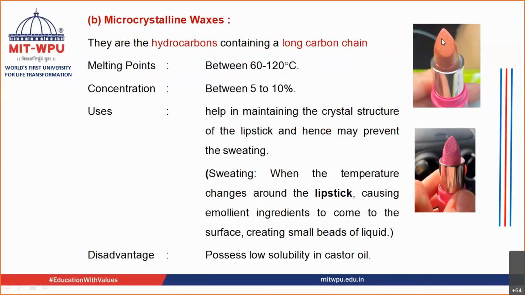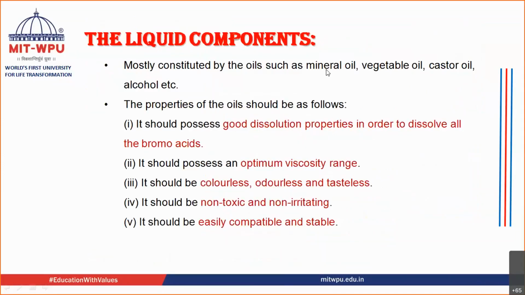So this is the sweating. If you see over here, can you see the lipstick? The sweating is there on the lipstick. Sweating is when the temperature changes around the lipstick, it causes the emollient ingredients to come onto the surface. The emollients present inside the lipstick come onto the surface and create small beads of liquid. In your lipstick also you must have seen this. This is known as sweating of lipstick. The microcrystalline waxes usually prevent the sweating of lipstick, so they can be added. Disadvantage: it possesses low solubility in castor oil.